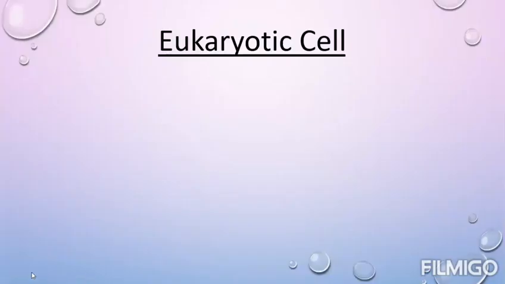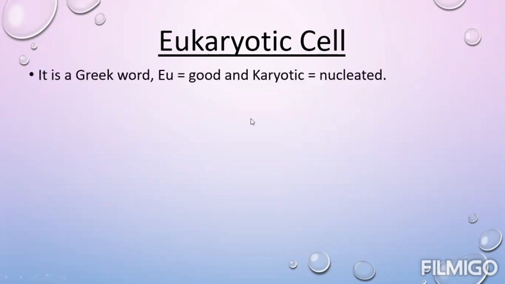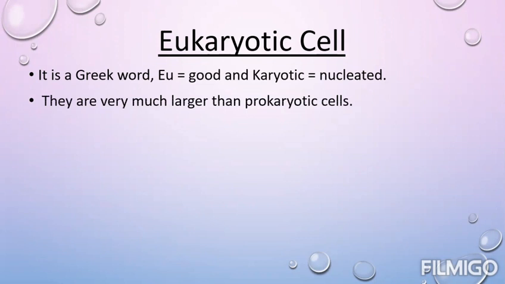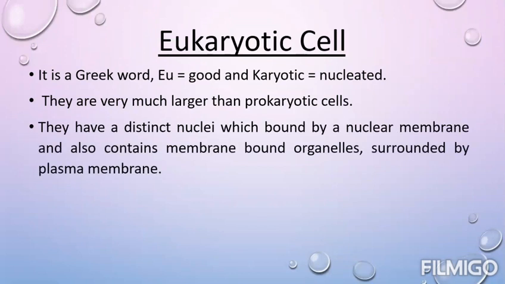Now, the second one is the eukaryotic cell. It is also a Greek word in which eu means good and karyotic means nucleated. So they have a good nucleus, or we can say eukaryotic cells have a well-defined nucleus. They are larger in size in comparison to the prokaryotic cell. They have a distinct nucleus which is bound by a nuclear membrane and also have membrane-bound organelles.